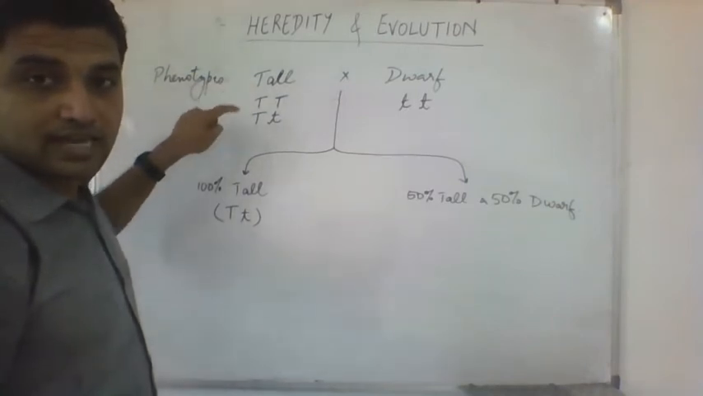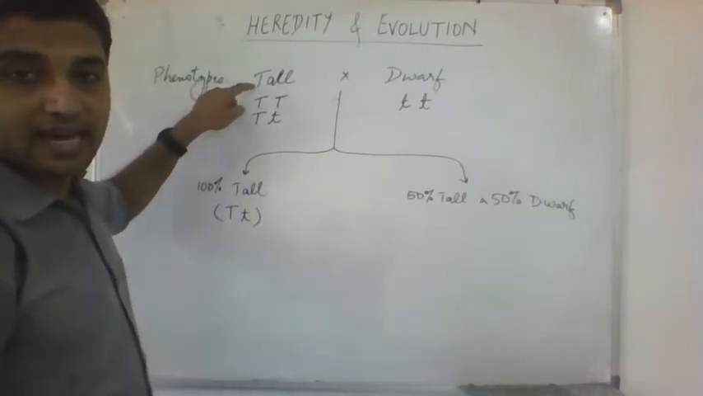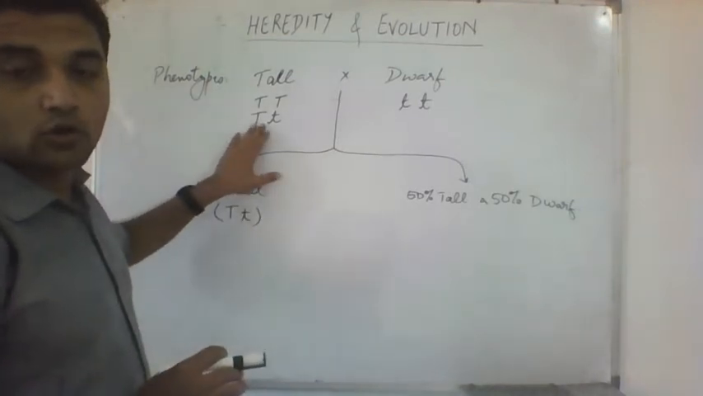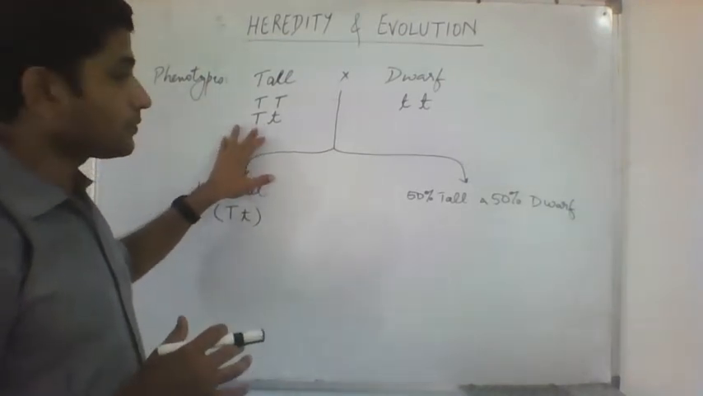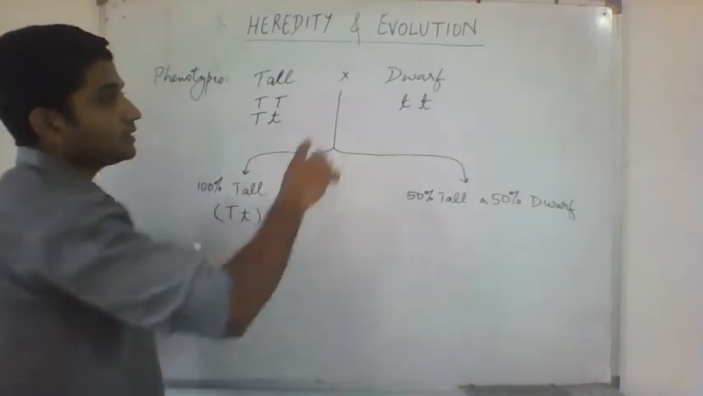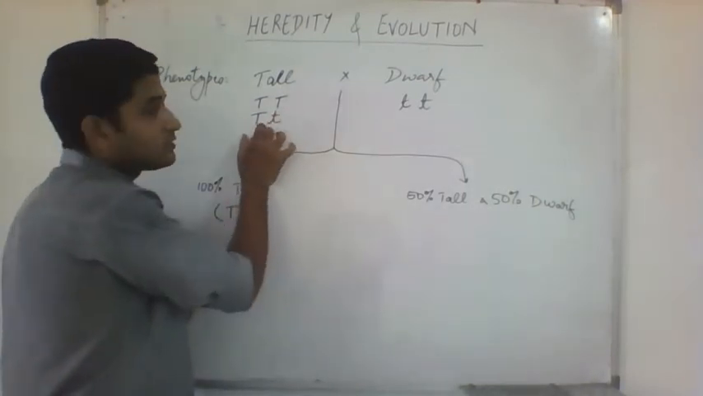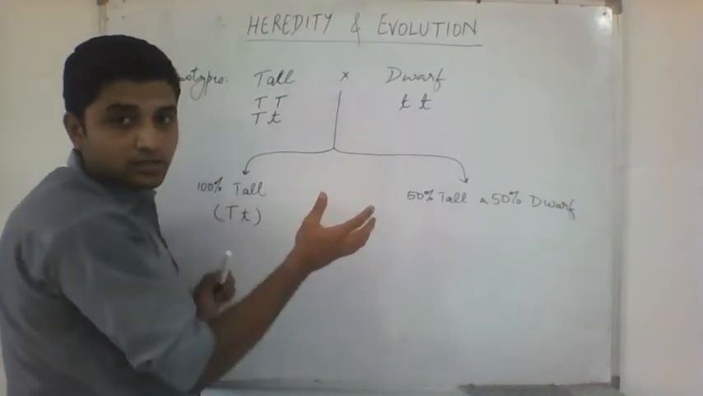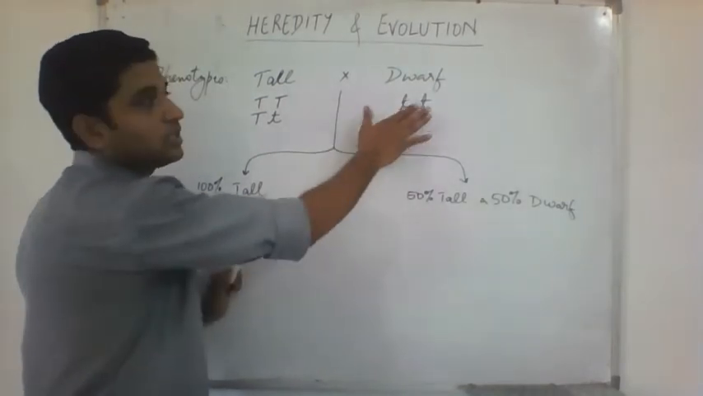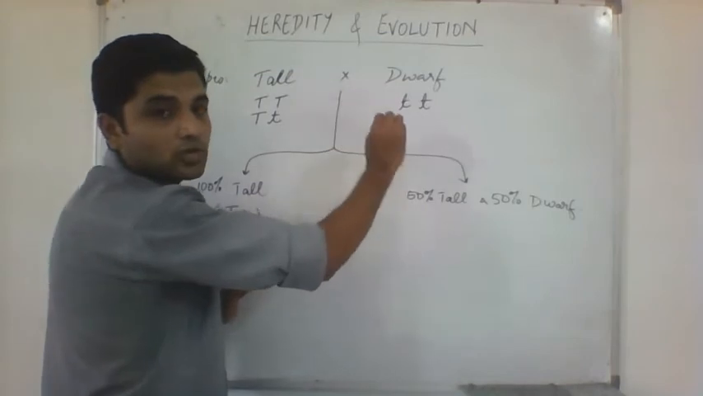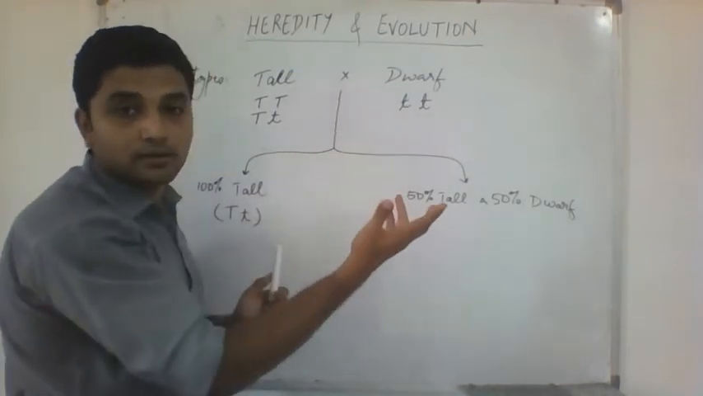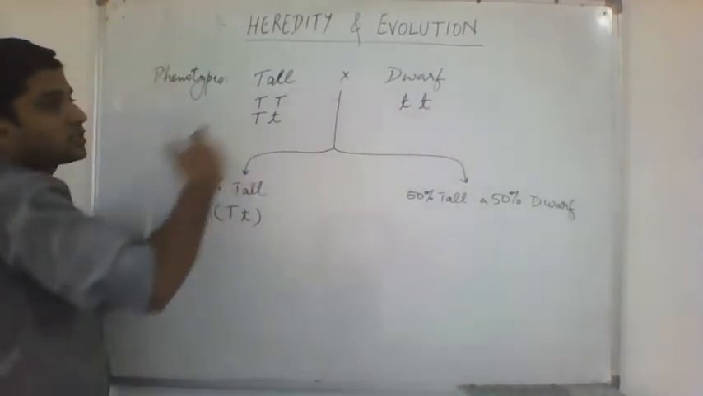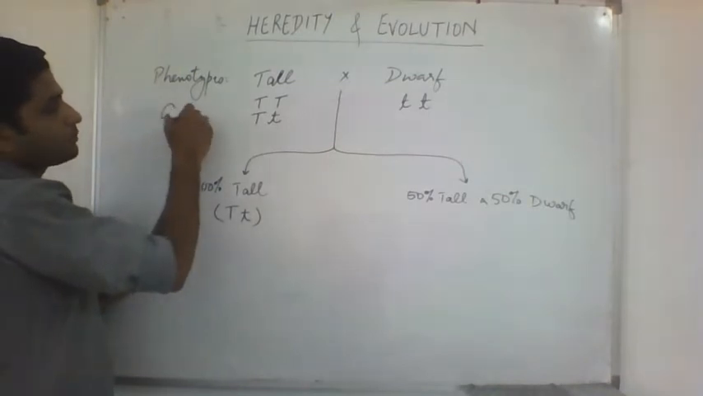So if this character was coded by capital T and small t, then what would happen? See, these will give their factors to their children, right? Even this will give its factors to the children. So here we don't have any option. Here dwarfness will be given only by small t, small t. There is no other option here. These combinations are known as genotype.